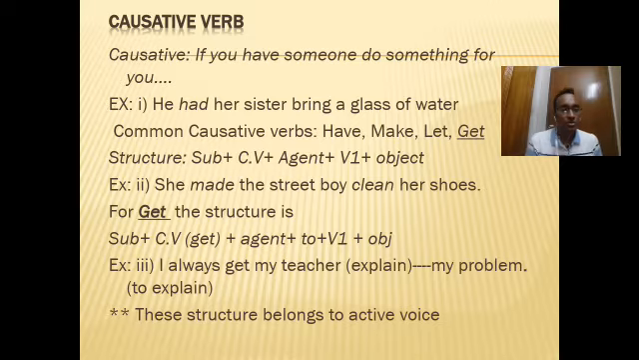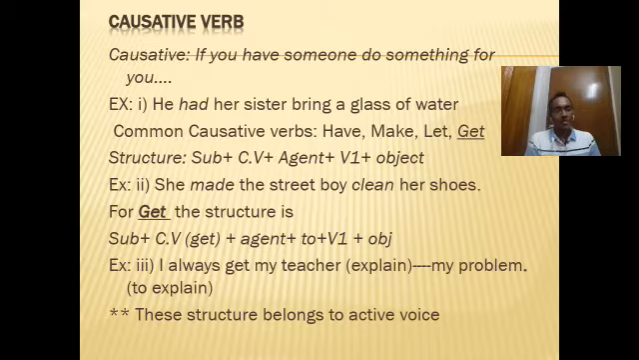But whenever we use get as causative verb, in that case we will use 2 plus verb 1. After the agent we will use 2 plus verb 1. This is the difference between the get and other causatives like have, make, or let. You should remember it. So here you see for the verb get, the structure is subject plus causative verb get. After this we will use the agent, and then 2 plus verb 1, and after this we will use the object or structure.